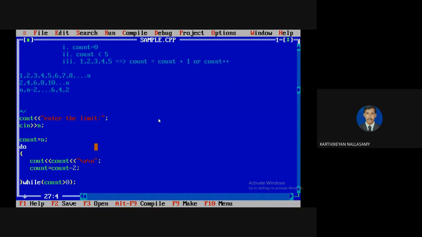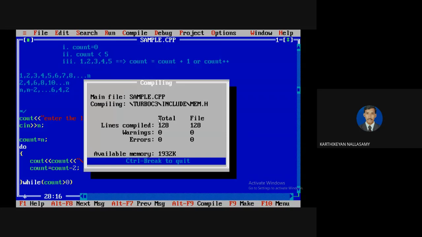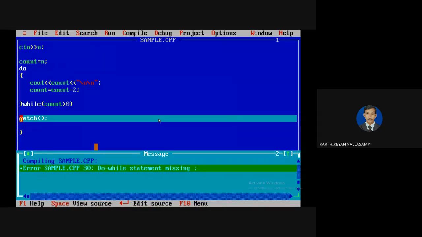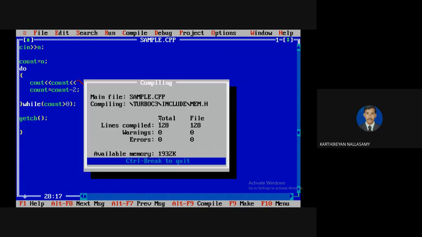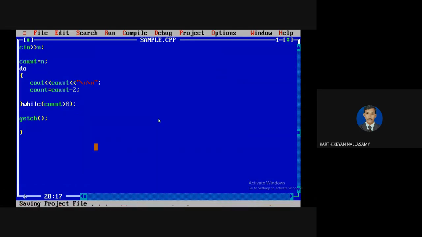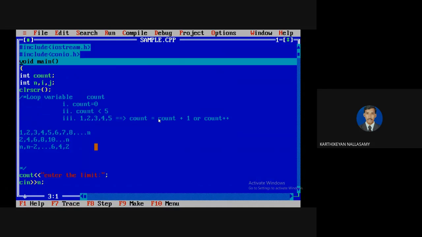Even if you forget to put a semicolon, it gives an error message, do while statement missing. Do while statement missing means you forgot to put the termination. So here the working principle is similar to a while loop, but the only thing is it is a bottom tested loop.